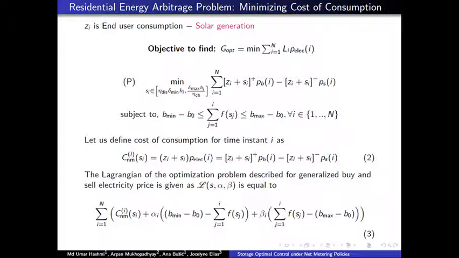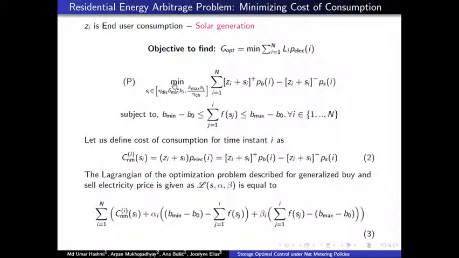The objective of optimization from an end user perspective is to minimize their cost of consumption over the time horizon. So the time horizon consists of n points, and the net load will be the sum of renewable energy, inelastic load of the consumer, and the battery output. If that is positive, then the consumer is buying electricity from the grid, and vice versa for selling. We have the capacity constraints here, and the surge variable S_i is bounded as a function of the ramp rate constraint.